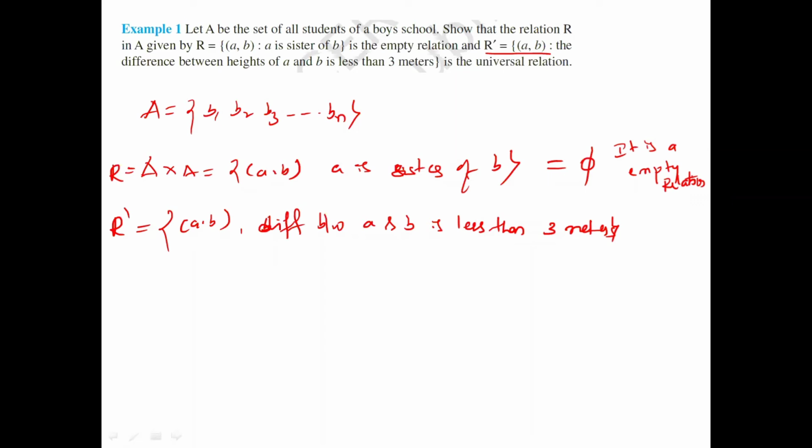Okay, please note down. We are moving to the next slide. So what is the reason? Here the boys' height never reaches above 3 meters, so obviously the difference between A and B is always less than 3 meters. Therefore, what is the conclusion? R dash is a universal relation.